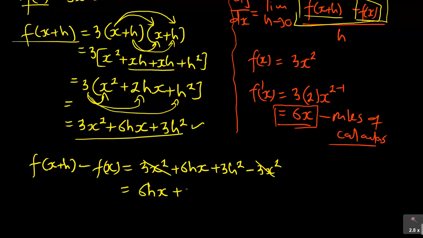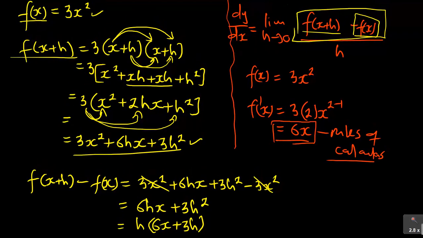So I have got 6hx plus 3h squared. Then this is equal to factorize h at this present time. Just factorize h, which is h times 6x plus 3h. Then when you have done that, if you got your formula, you are now left with the bigger part. Now you are writing that part, which is f of x plus h minus f of x divided by h.